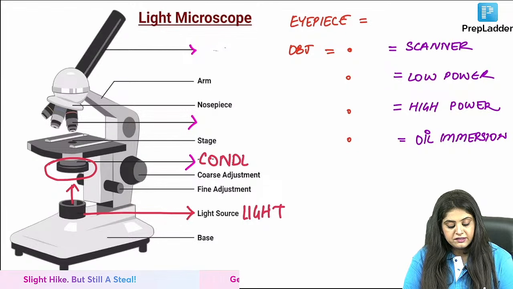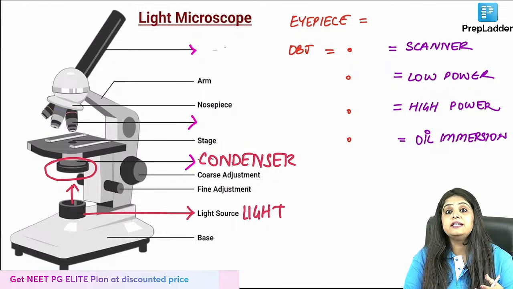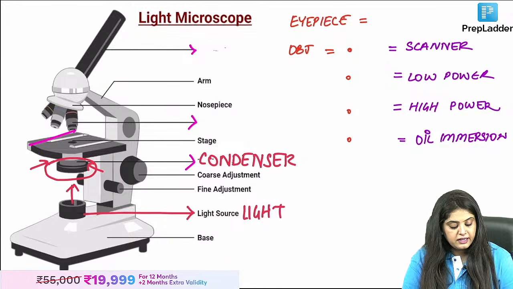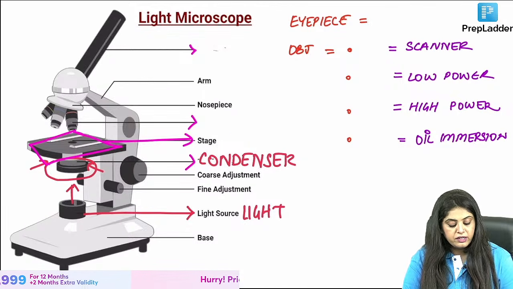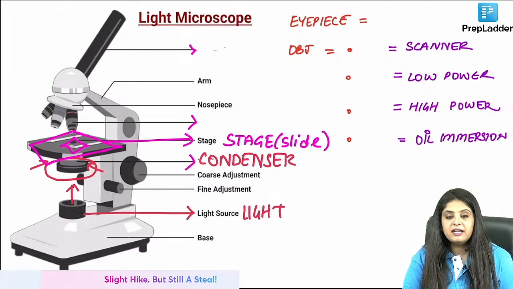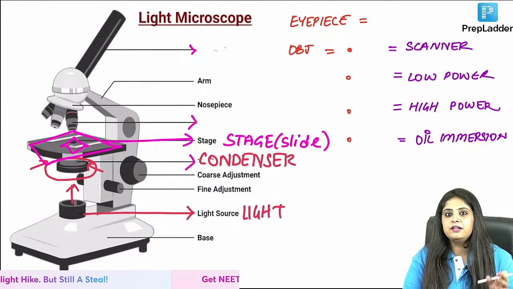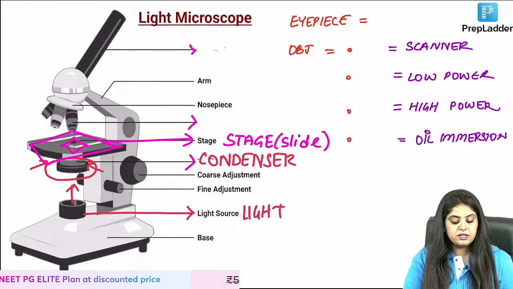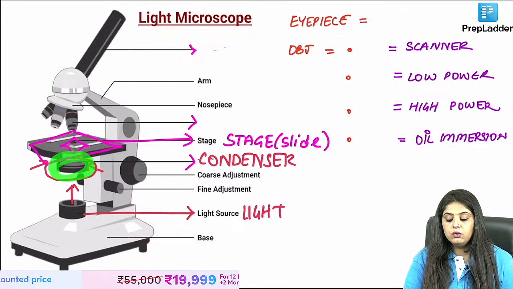Excellent, ma'am. This is known as the condenser. Amazing, guys. Condenser does what? It condenses the light. When it condenses the light, where will it condense the light? On this stage. What is the stage? Stage is where the hero is, ma'am. The hero in pathology and microbiology is the slide. So you have kept that TB slide, cancer slide on this stage. They ask you, condenser is below the stage, above the stage, on the stage. You can see it is going to be below the stage.